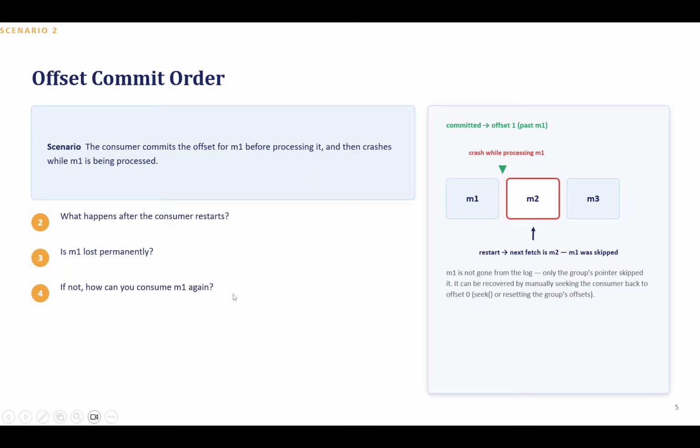Then there is a seek method, and there are some commands also. Through that, Apache Kafka can consume that particular message which has been lost, or it can re-trigger the event from M1 again, so that the consumer can start listening or consuming the events from the start. So two things can be done.